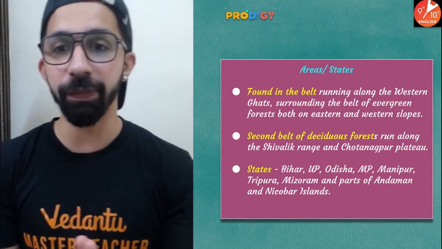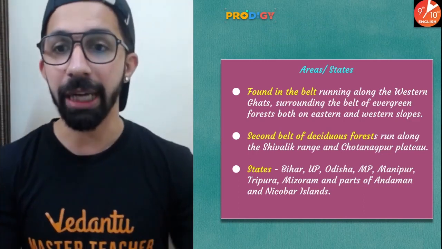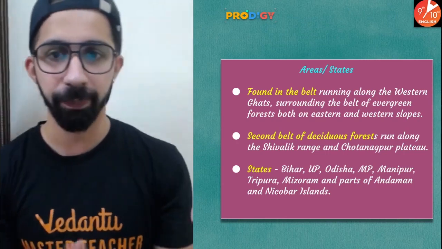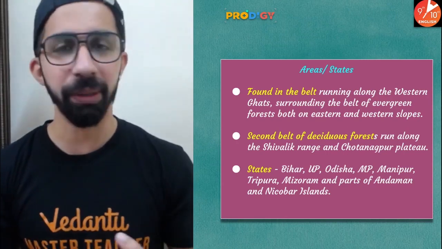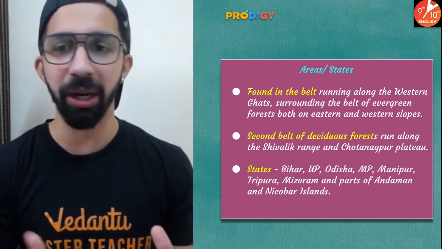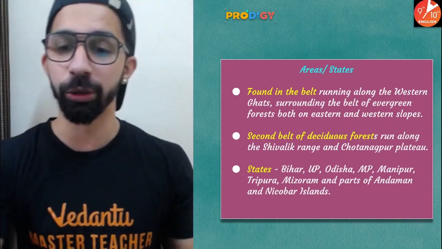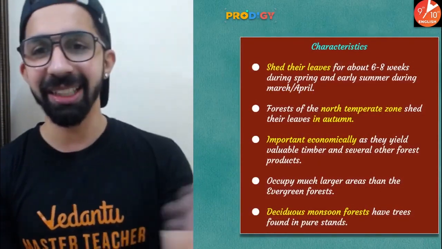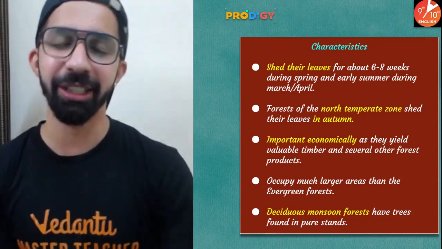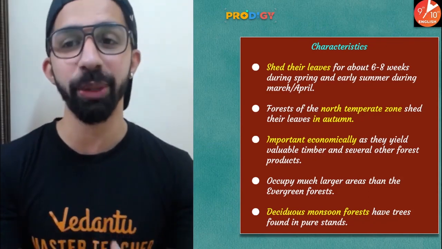The second belt of deciduous forests runs along the Shivalik ranges in the north and Chota Nagpur plateau near Jharkhand. States like Bihar, Uttar Pradesh, Odisha, Madhya Pradesh, Manipur, Tripura, Mizoram, and parts of Andaman and Nicobar Islands. In these areas also you will find deciduous forest. Okay, let's have a look at the features. I already told you about one of the features. They shed their leaves once in a year for 6 to 8 weeks.